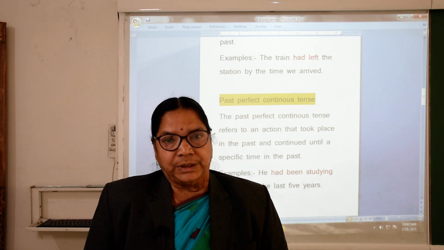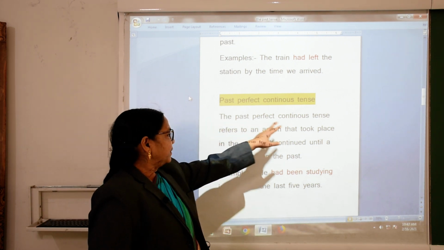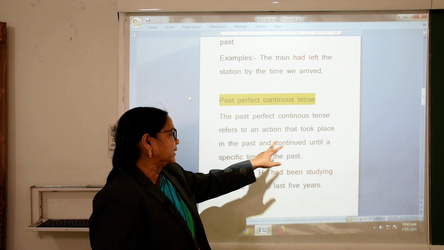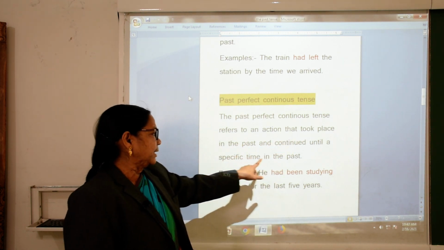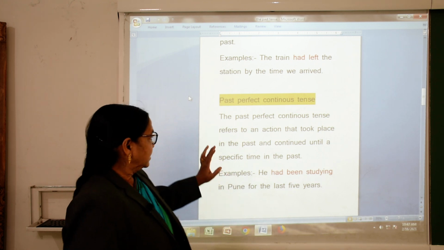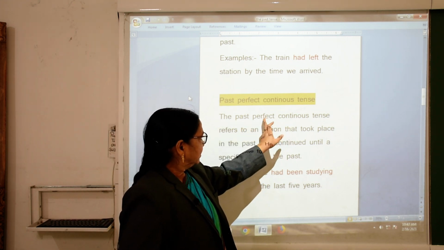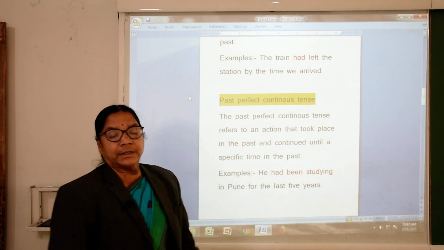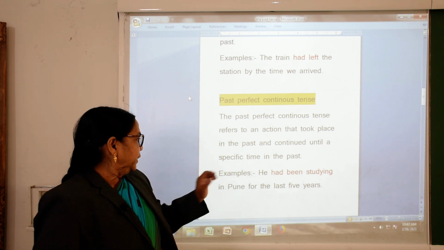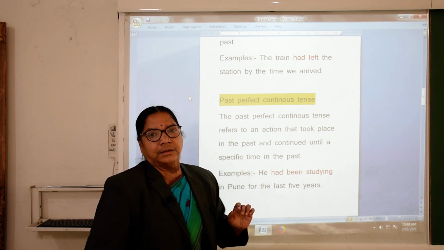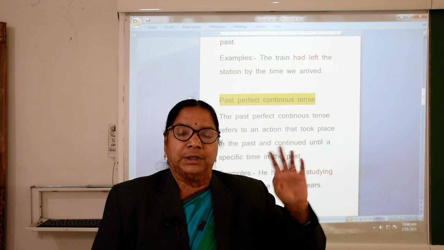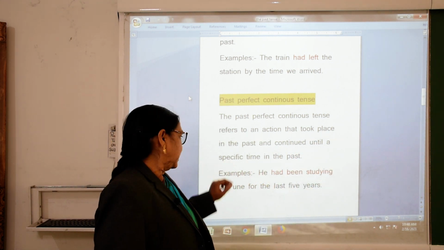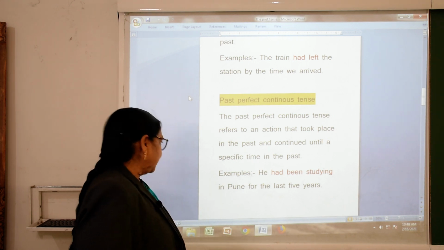For that what are we doing? We will see the past perfect continuous tense refers to an action that took place in the past and continued until a specific time in the past. It continued for some special period of time. Example, see example.